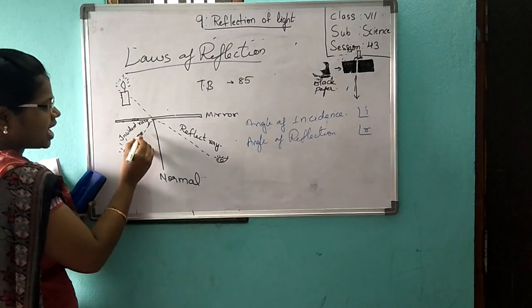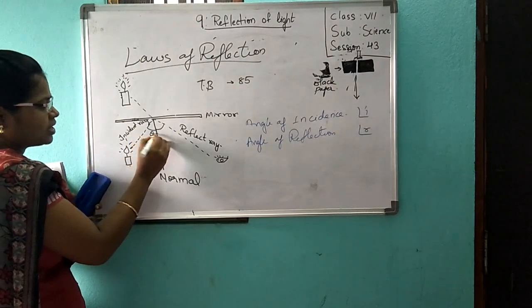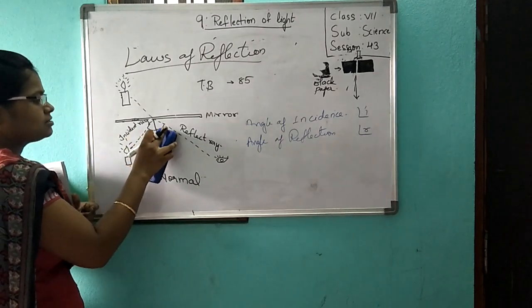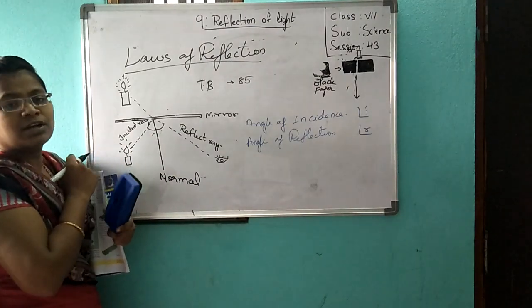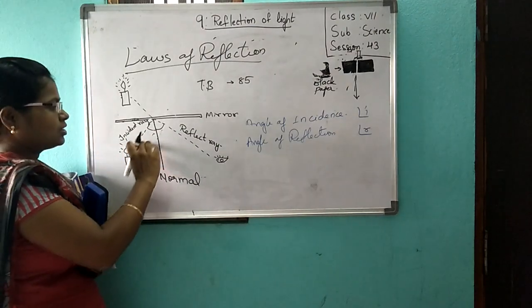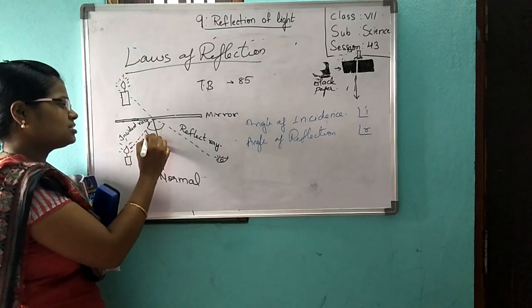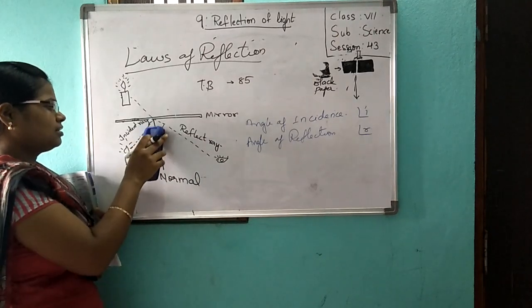Now, this is your angle. You are having angles now. This is one angle and this is one angle. And we are giving names to these angles. What would be the name of this? If you are giving a name, what name will you give? Okay, this is the incident ray, so I will give incident angle. This is the incident angle.